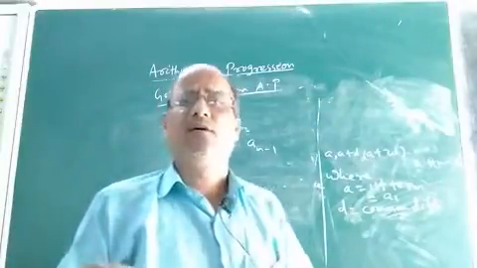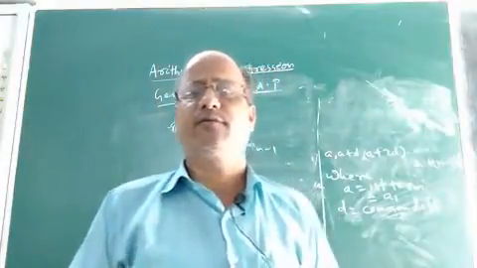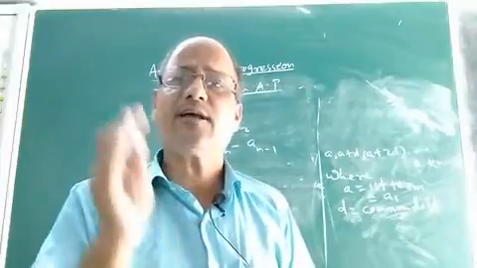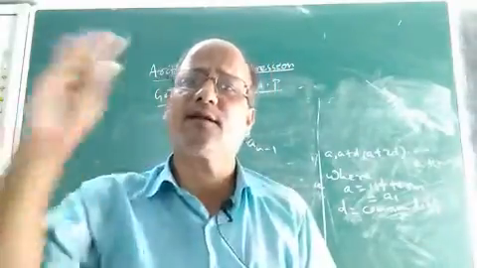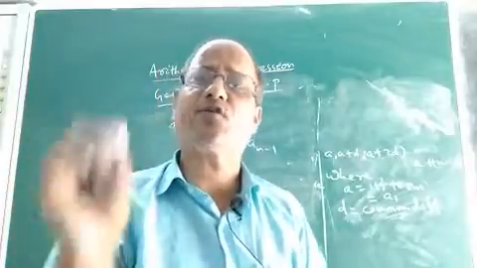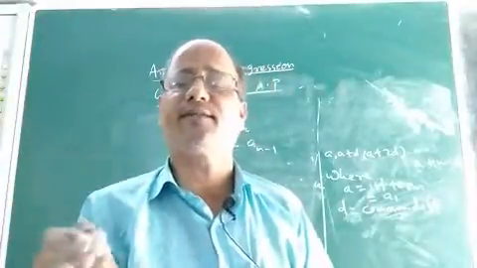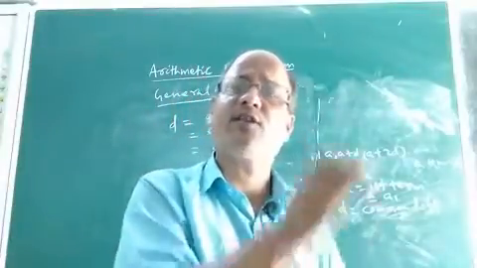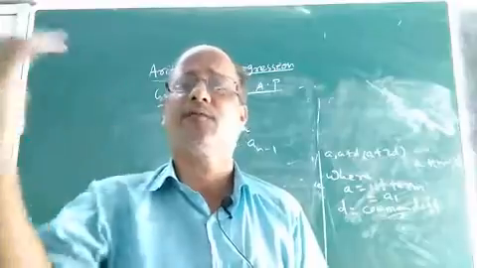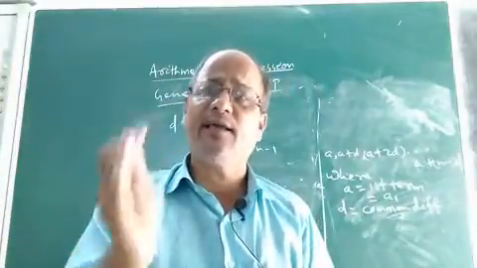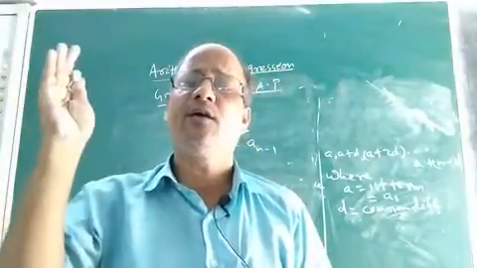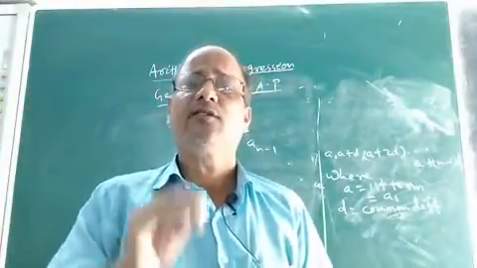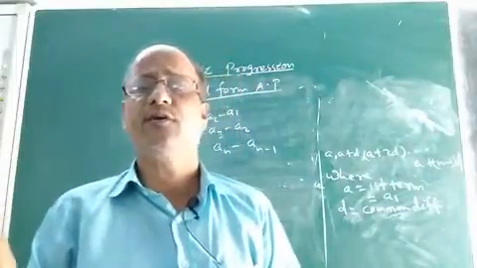So children, what did we come to know about arithmetic progression? It is a sequence in which, other than the first term, all other terms progress by a fixed constant known as the common difference. In simple language, if we add that common difference to each term in the AP, we get the next term. And its general form is A, A plus D, A plus 2D, up to A plus (n minus 1) into D. So this is the idea of arithmetic progression.